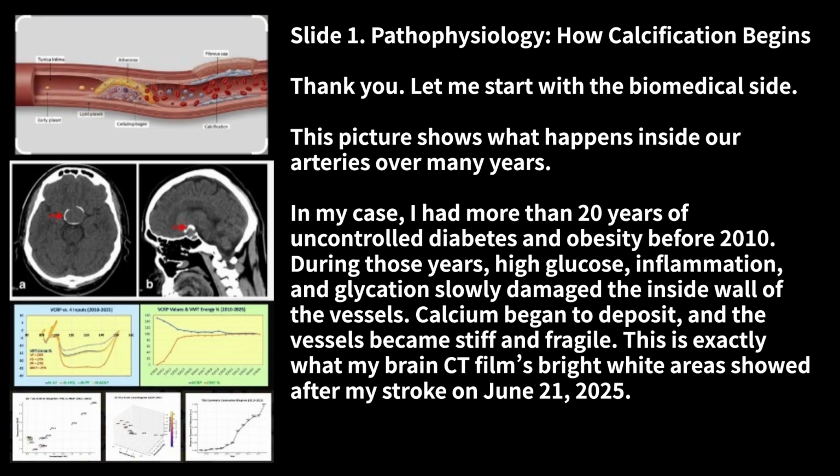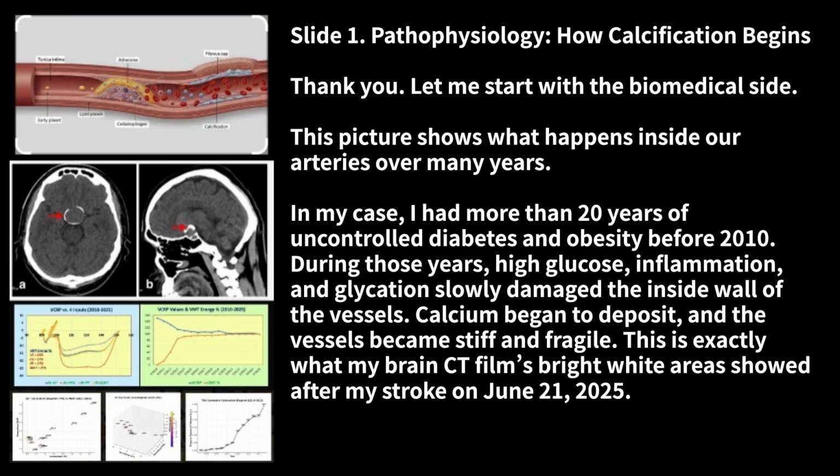Slide 1. Pathophysiology: how calcification begins. Thank you. Let me start with the biomedical side. This picture shows what happens inside our arteries over many years. In my case, I had more than 20 years of uncontrolled diabetes and obesity before 2010. During those years, high glucose, inflammation, and glycation slowly damaged the inside wall of the vessels. Calcium began to deposit, and the vessels became stiff and fragile.